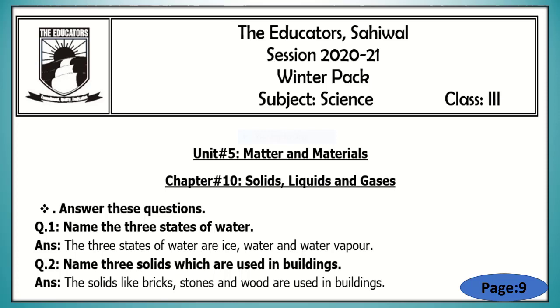Now students, come to the next question. Question number 2. Name 3 solids which are used in buildings. अब हम 3 सॉलिड चीजों के नेम बताएंगे जो कि हम बिल्डिंग्स में यूज करते हैं. So see the answer. The solids like bricks, stones and wood are used in buildings.